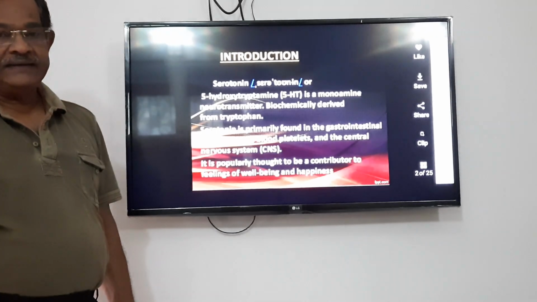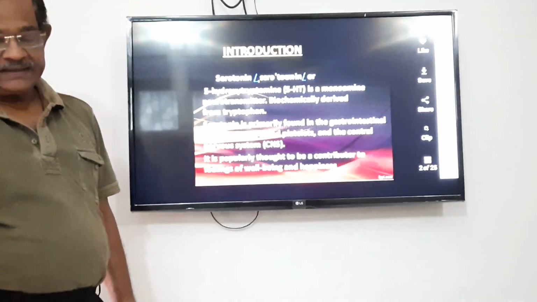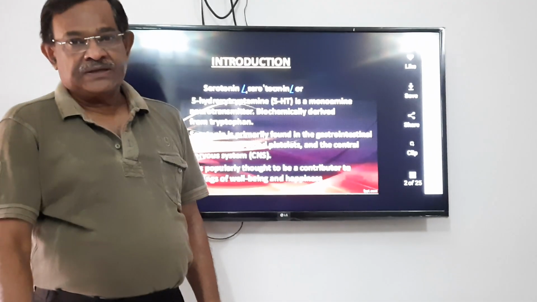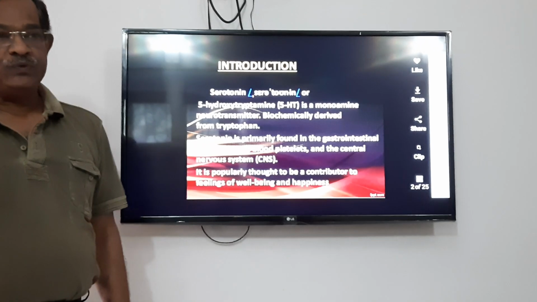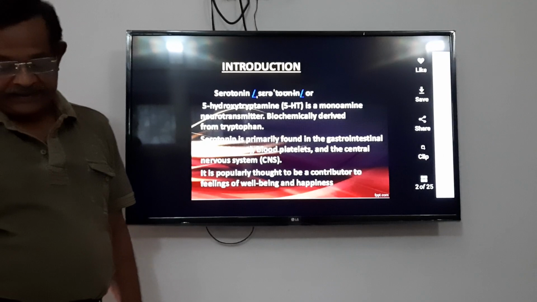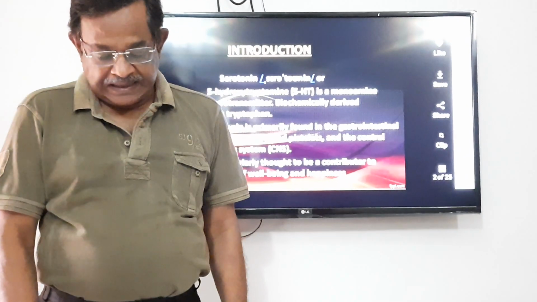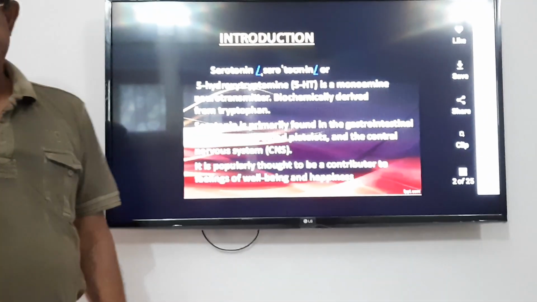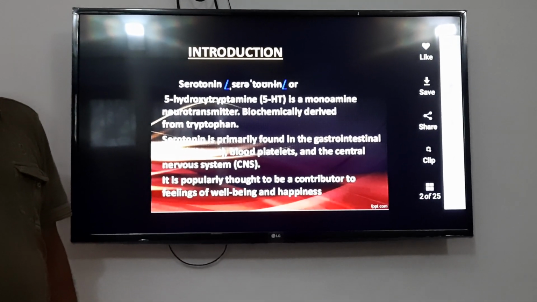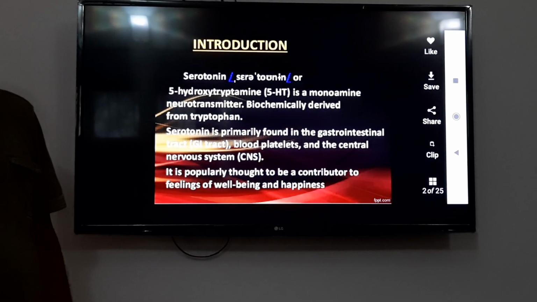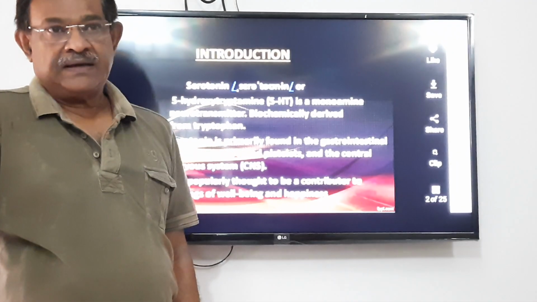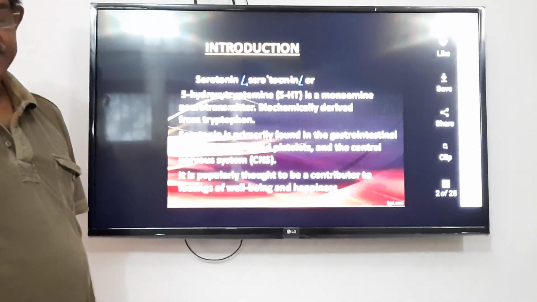Tryptophan is an essential amino acid, and it is changed to 5-hydroxytryptophan by the enzyme hydroxylase. Now, 5-hydroxytryptophan is converted to 5-hydroxytryptamine by the enzyme carboxylase.